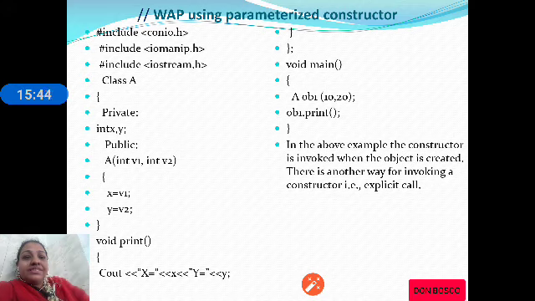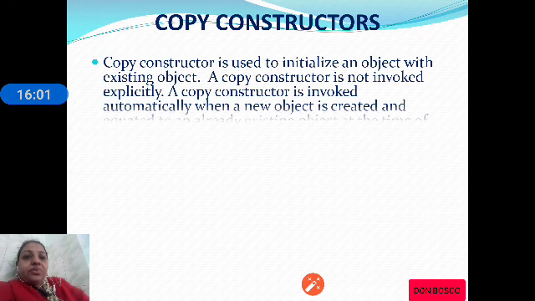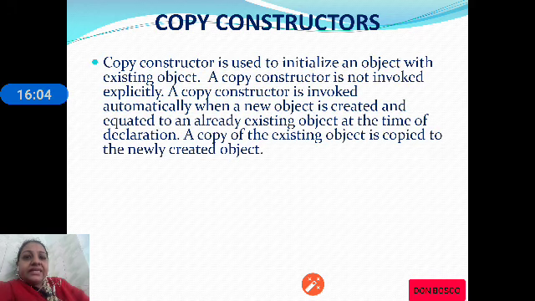In the previous class we also discussed the different methods of how we can invoke a parameterized constructor. So let us have a discussion on the third category of constructors, that is the copy constructor. Copy constructor is very simple. What it will do is copy the existing object to the new object. It will initialize the set of values present in the existing object to a new object. Copy constructor is used to initialize an object with the existing object.